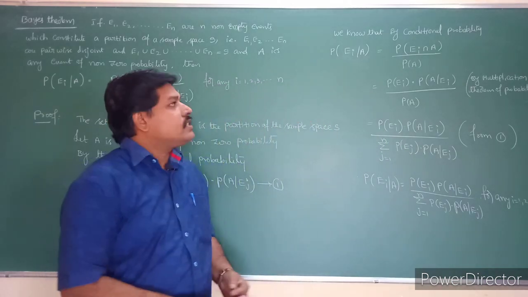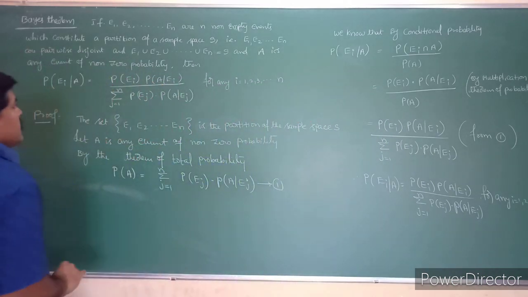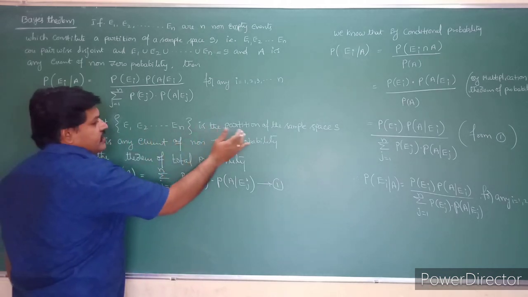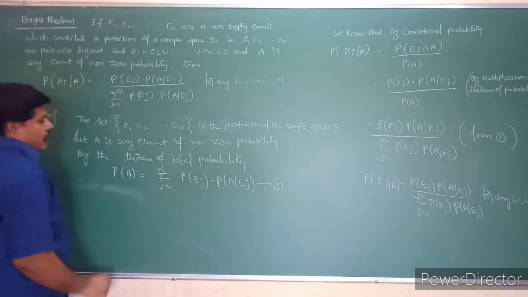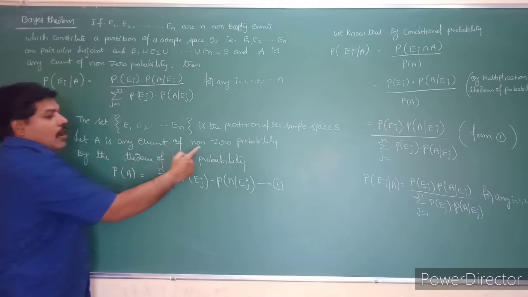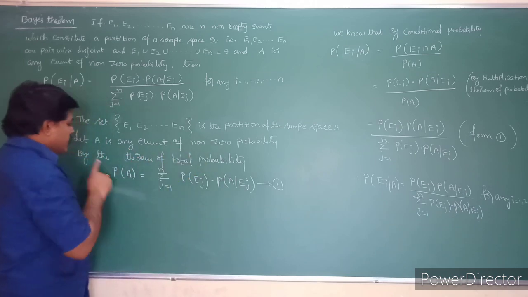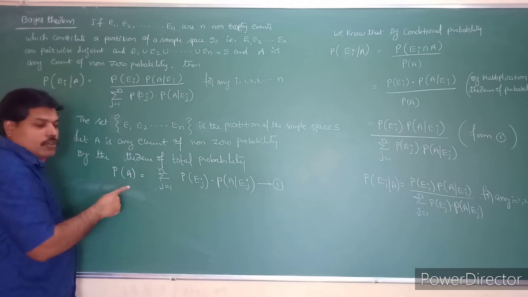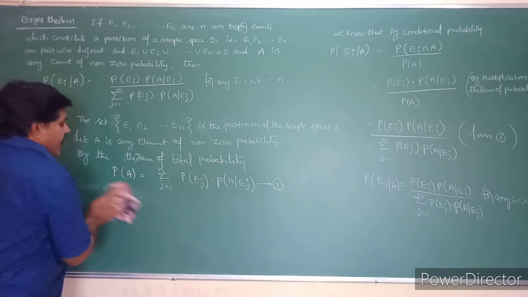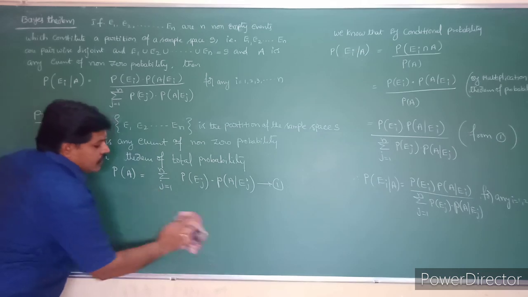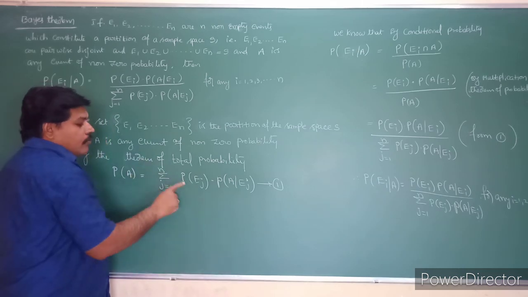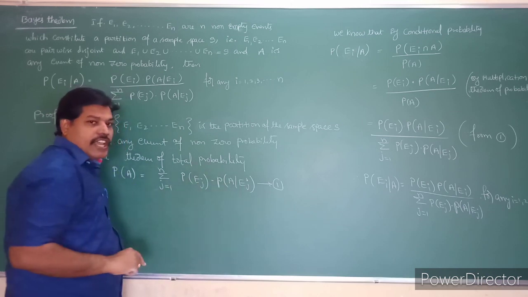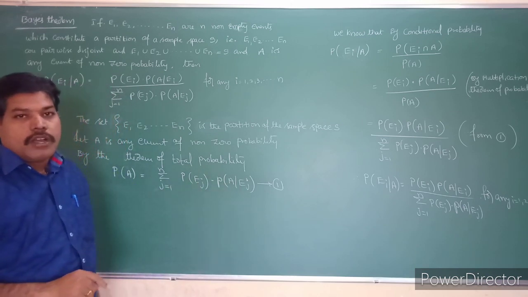So see that one, students, a very easy theorem. First we have to understand that the set E1, E2, E3 and so on, En is a partition of the sample space. Let A be any event with non-zero probability. By the theorem of total probability, P of A is sigma j equals 1 to n probability of Ej into probability of A given Ej. Take that as equation number 1.